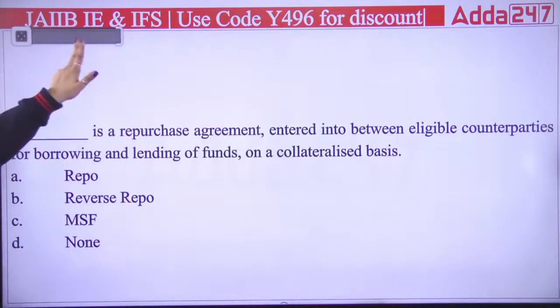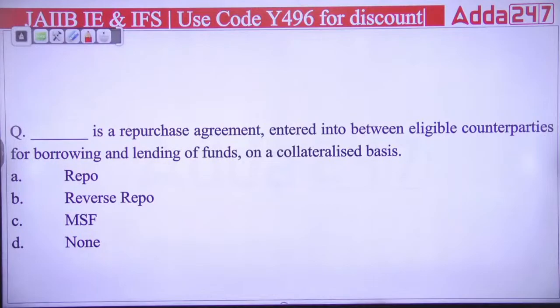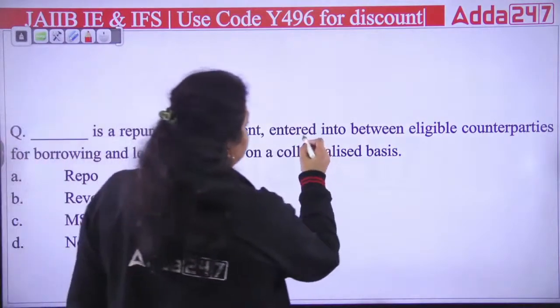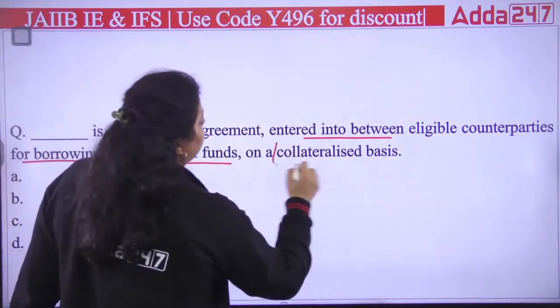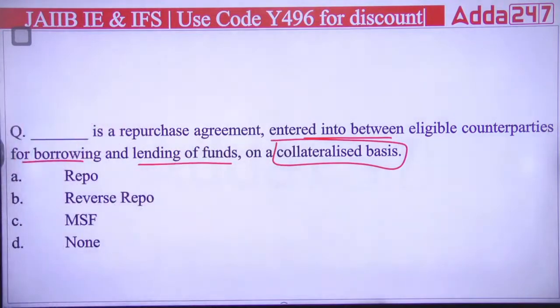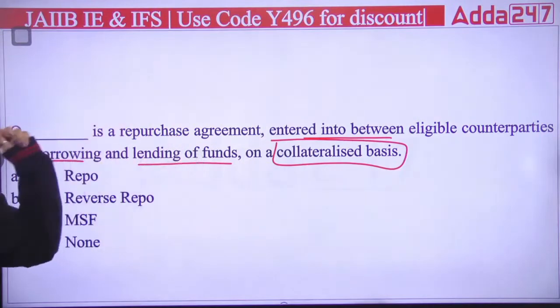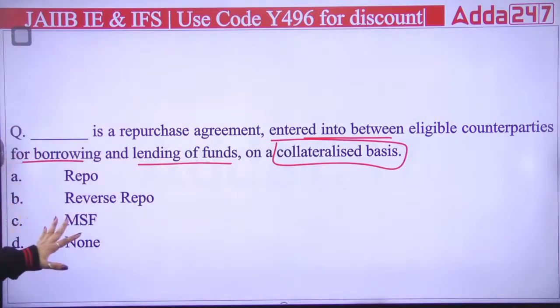Next question we have here is talking about dash is a repurchase agreement entered into between eligible counterparties for borrowing and lending of funds on a collateralized basis. So we are talking about dash is a repurchase agreement, which is entered into between eligible counterparties. For what purpose? For borrowing and lending of funds. On what? On the collateralized basis. So is it a repo? Is it a reverse repo? Is it a MSF? Is it none of the above? A, B, C or D? Which of the following is correct?